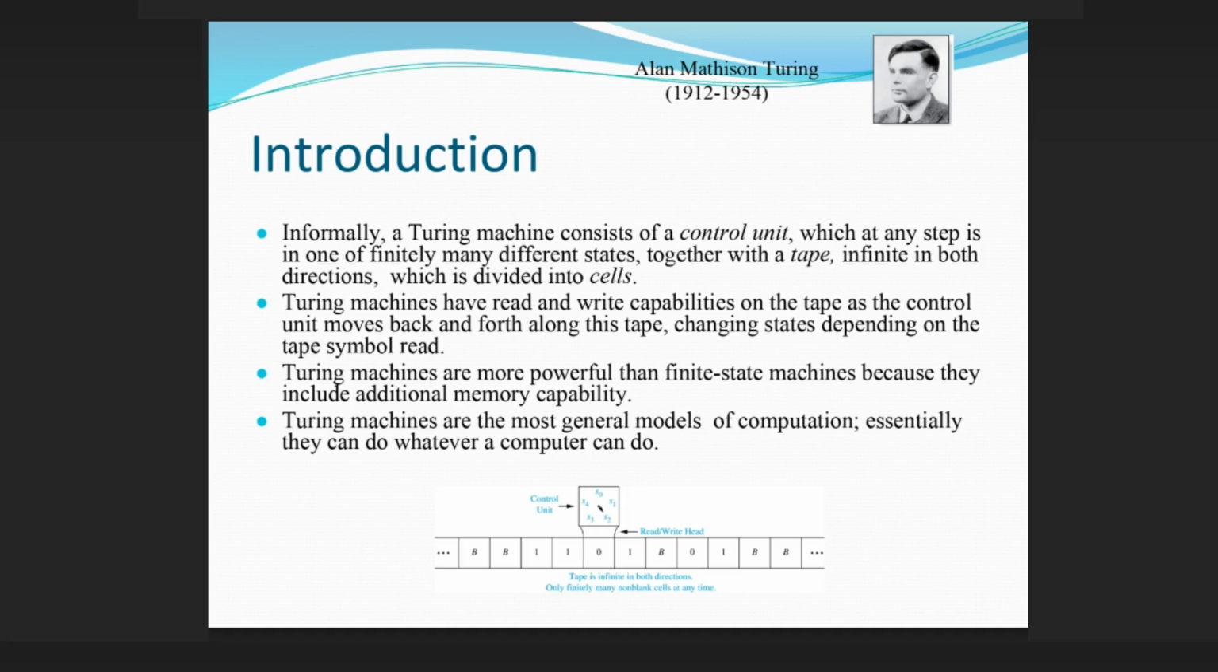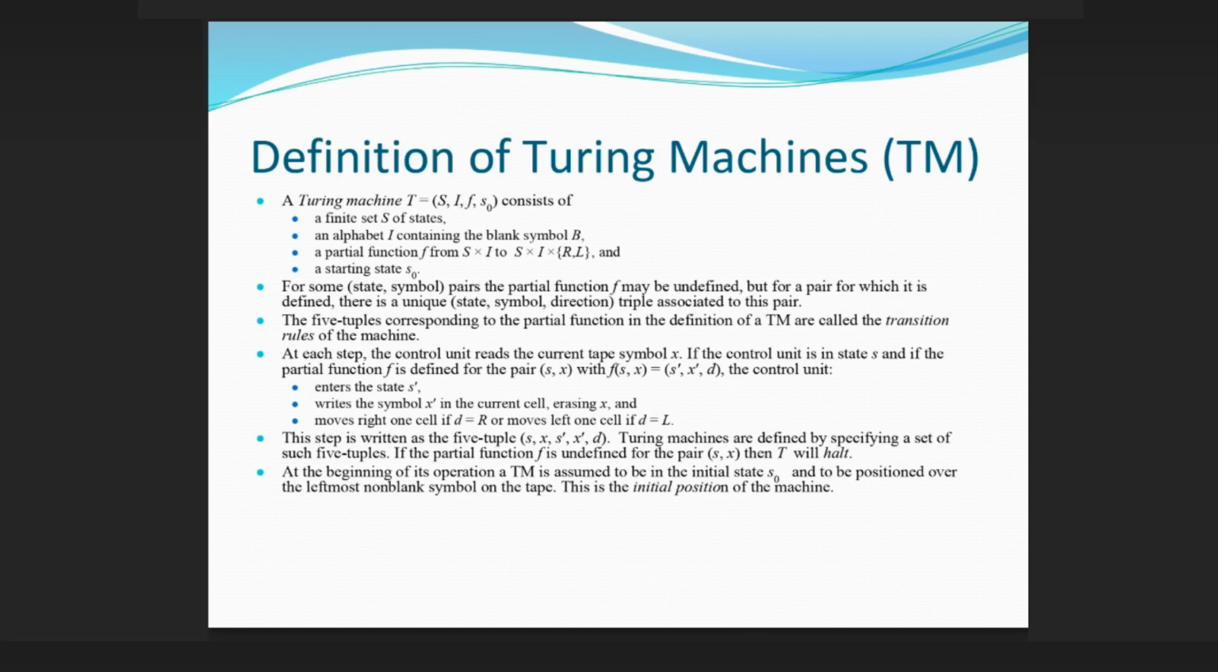Turing machines are more powerful than finite state machines because they include additional memory capability. Turing machines are the most general models of computation. Essentially, they can do whatever a computer can do. Alan Mathison Turing, 1912–1954.